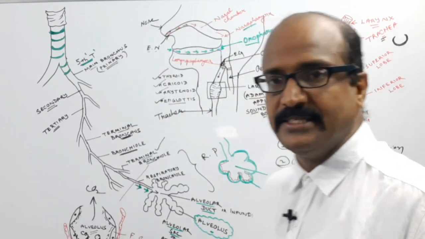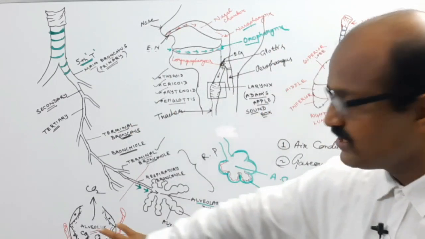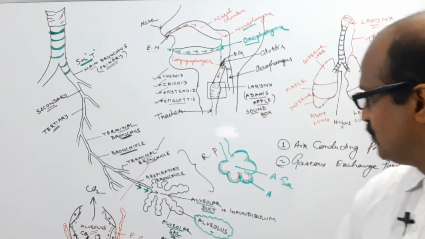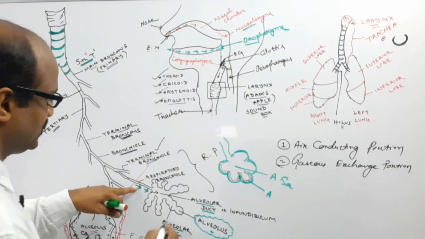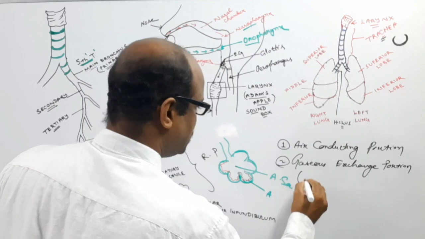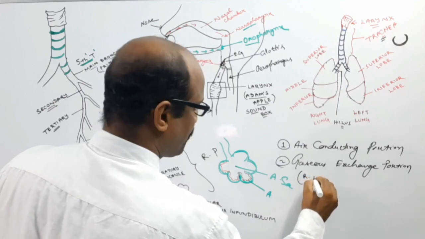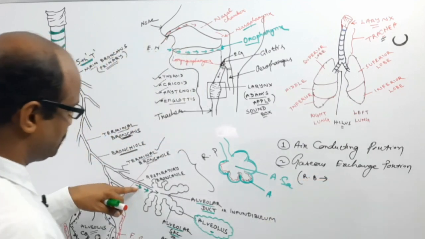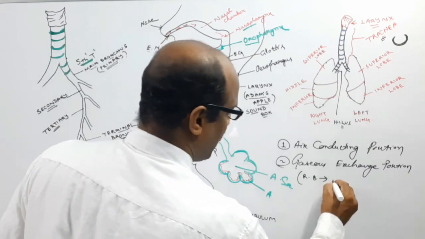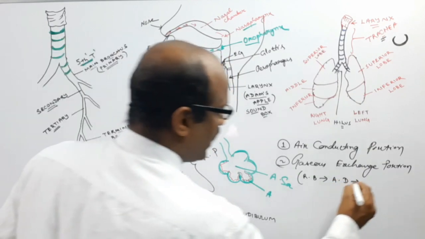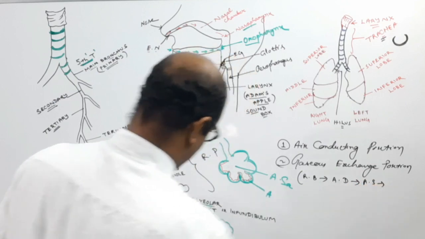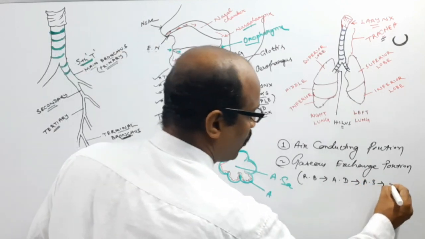So gaseous exchange actually takes place inside the alveolus, and this portion runs from the respiratory bronchioles to the alveolar duct, from the alveolar duct to the alveolar sac, and from the alveolar sac to the alveolus.